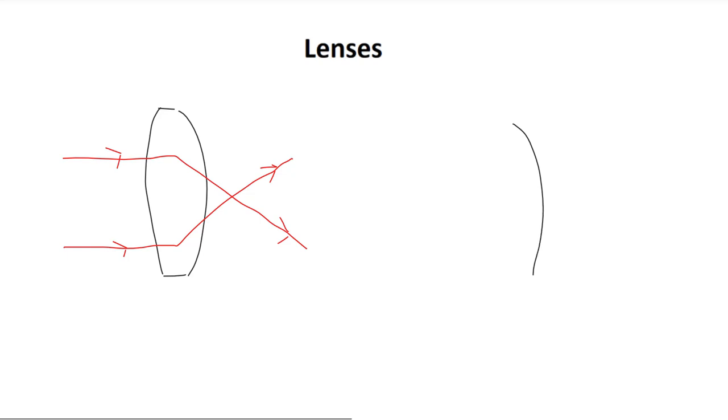Likewise, this is an example of a concave lens. Again, unlike a concave mirror, the light rays are diverging. After the incident light rays pass through the lens, they then diverge and spread out.